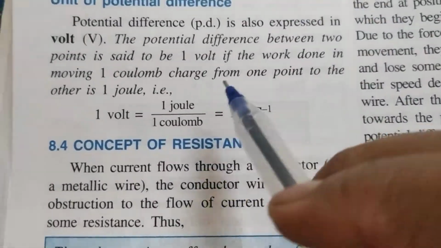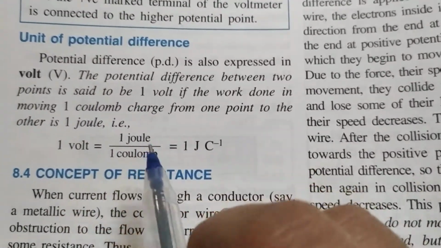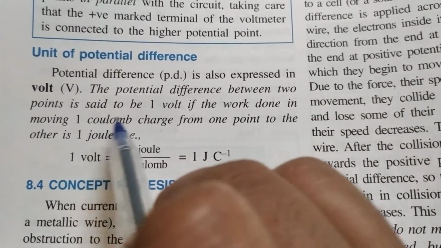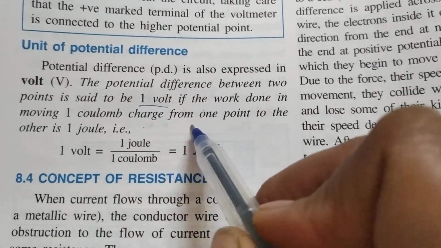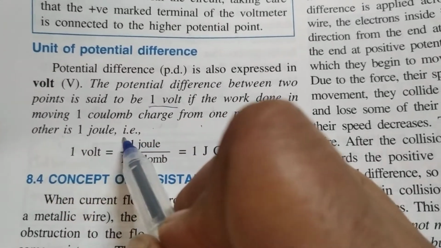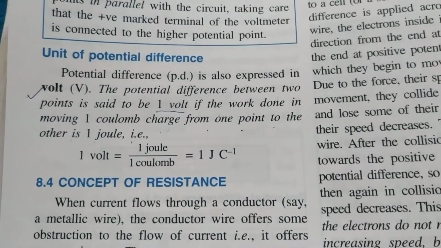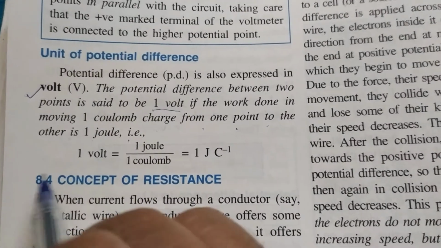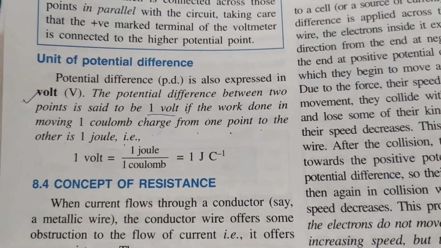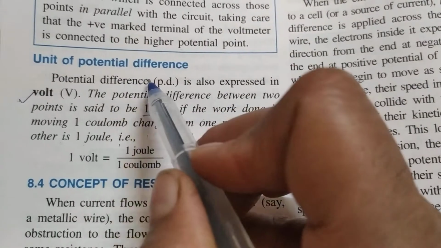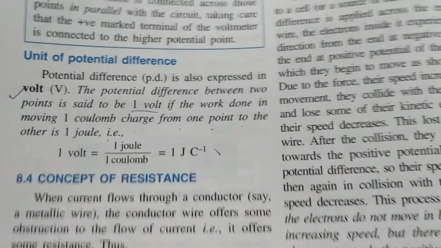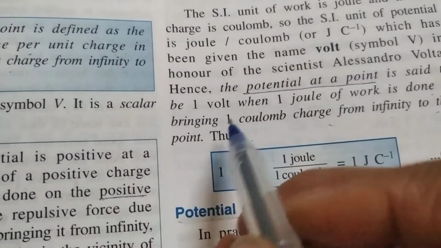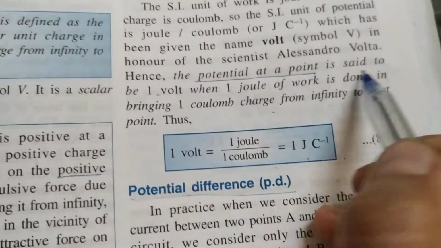Let's talk about the units of potential difference. Units of potential difference is again volt. Here you will define the potential difference between the 2 points is said to be 1 volt if the work done in moving 1 coulomb charge from one point to the other is 1 joule. So similar definition is there, but while writing the answers you have to take care that what is asked. If he is asking define 1 volt of potential difference, then you have to write this definition, and if he is asking define 1 volt of potential, then you have to write this definition.